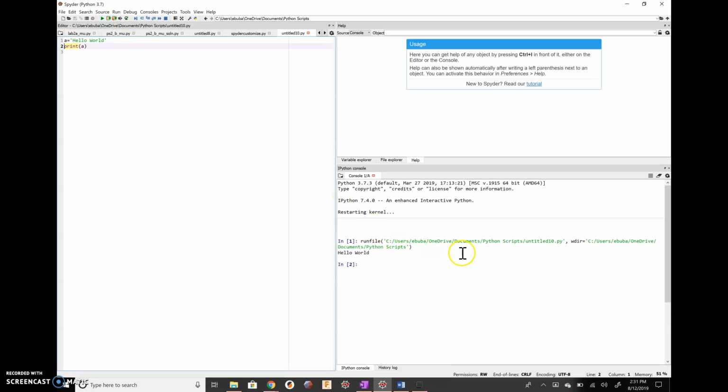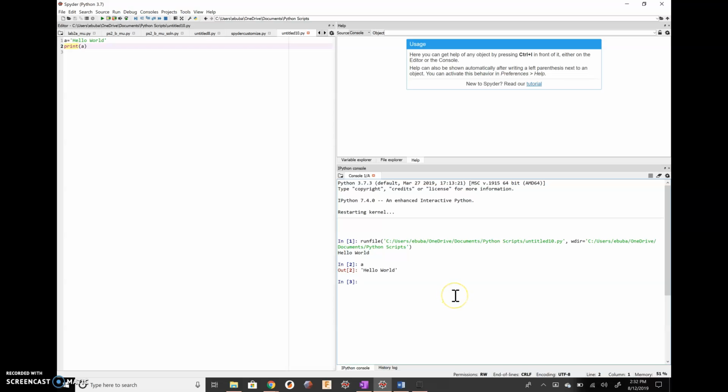When I do that, it's going to run down in the IPython console in the bottom right, and I can see that it prints hello world. And it's actually going to save that variable into this IPython console environment. So now I can just type A down here, and it'll print hello world.